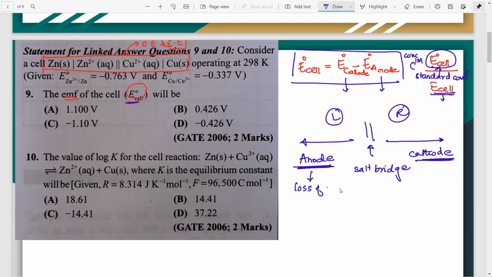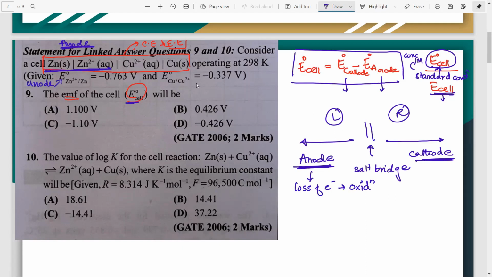Loss of electrons happens during oxidation. So whichever species amongst these is undergoing oxidation, that is the anode, and the other one is the cathode. Now here you don't have to use much brain, you just have to see what is at the left side. The species at the left is the one that is undergoing oxidation, and therefore that's our anode. So this we know right here is the anode.